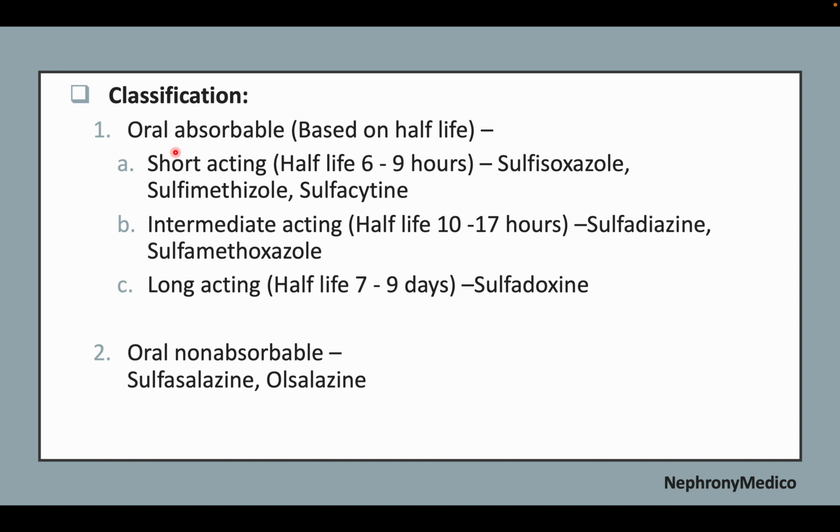Oral absorbable includes short-acting like sulfisoxazole, sulfamethizole, and sulfacytine. Intermediate includes sulfadiazine and sulfamethoxazole, and long-acting includes sulfadoxine. Oral non-absorbable includes sulfasalazine and olsalazine.